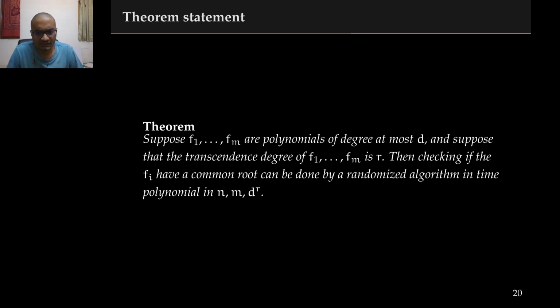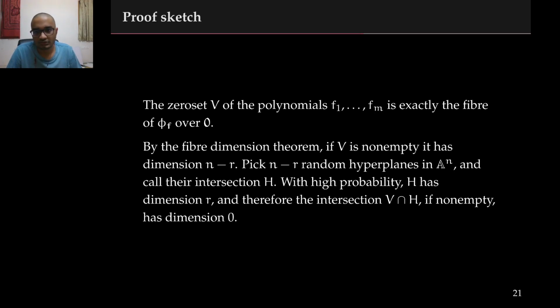We now state the first result, namely the Null-Stellensatz algorithm. So suppose you have polynomials f1 through fm, each in n variables and of degree at most d. Suppose also that the polynomials fi have transcendence degree r. We show that checking if the polynomials have a common root can be done in time polynomial in n, m and d to the r using randomness.